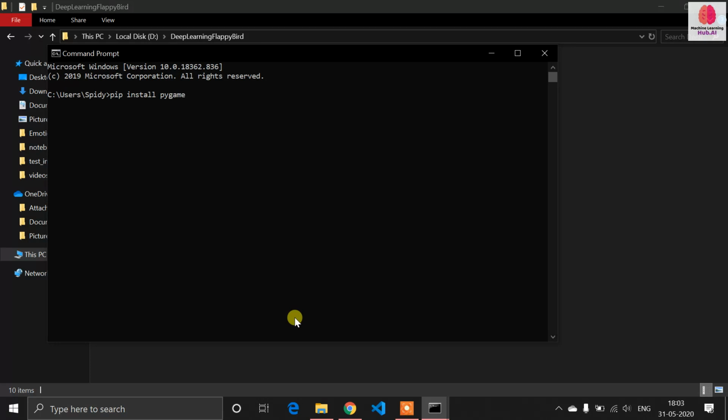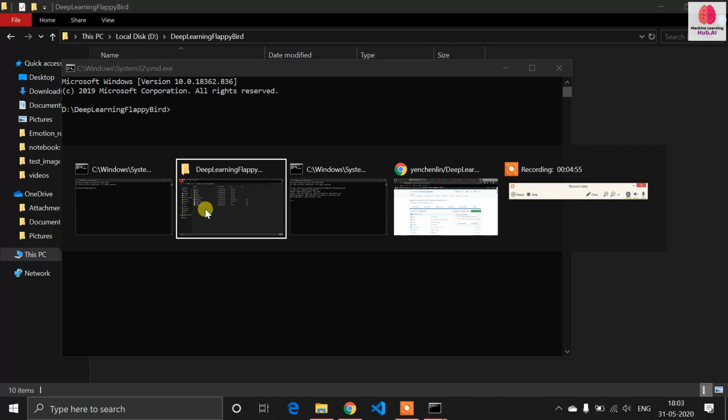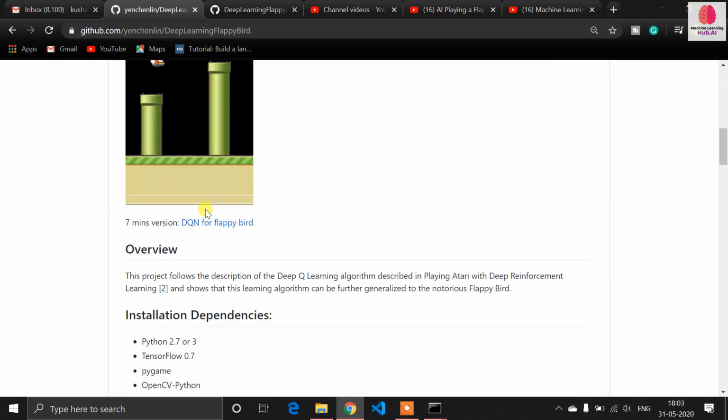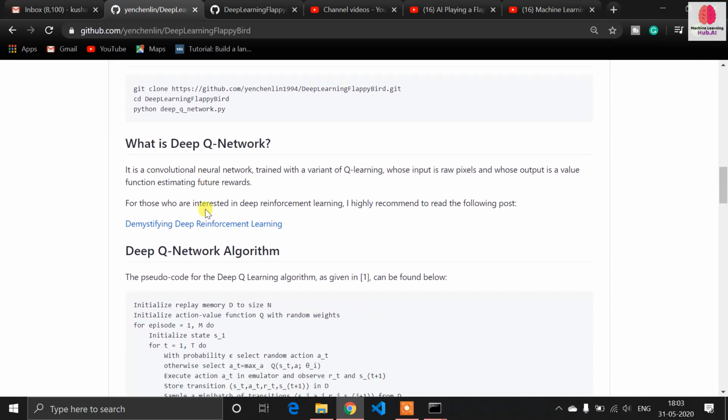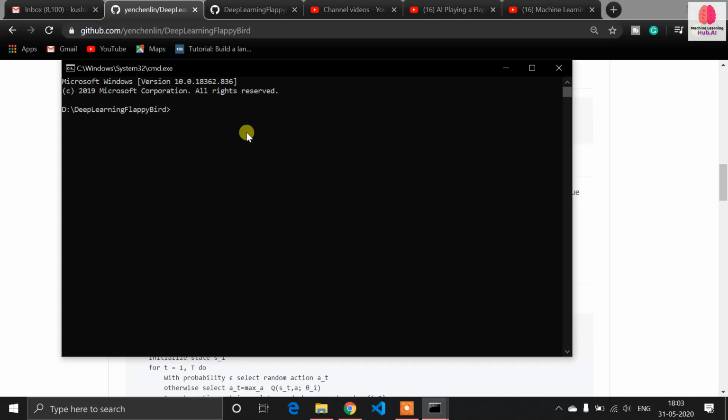If you don't know what Pygame is, Pygame is a module for game development using Python. After installing all these modules, go to the cloned repository once again and open the CMD. The command is already mentioned here, you just have to run this command: python deepqnetwork.py.